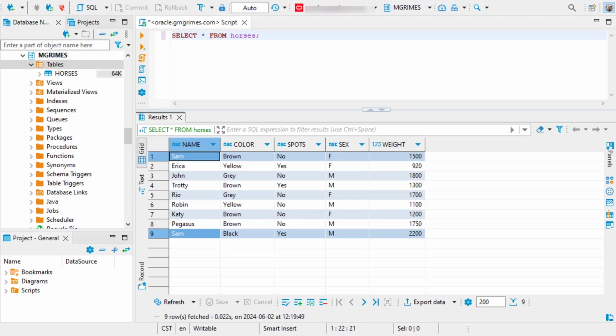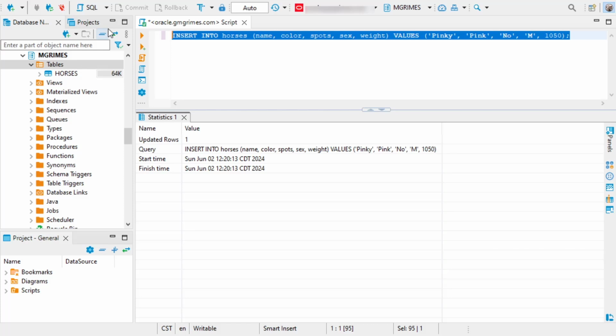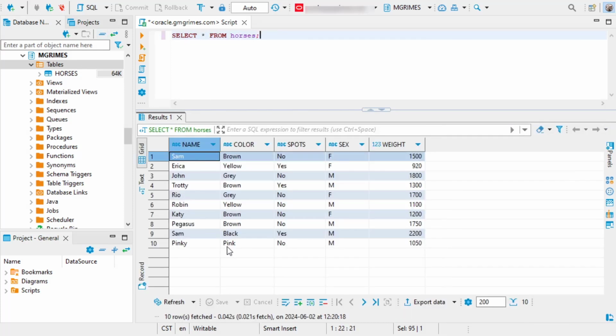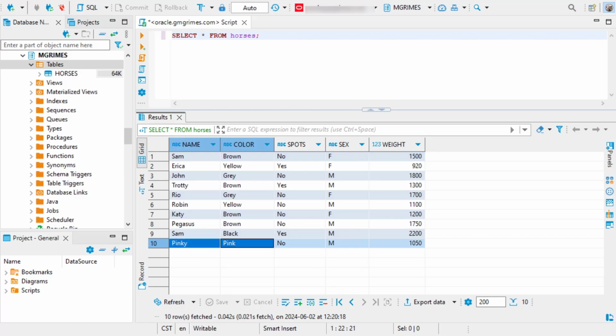Also, if we wanted to insert a horse that had the color pink, right? That shouldn't be allowed because pink is not in the domain of acceptable colors. However, this insert statement will work just fine, and you see we now have a pink horse named Pinky, right?